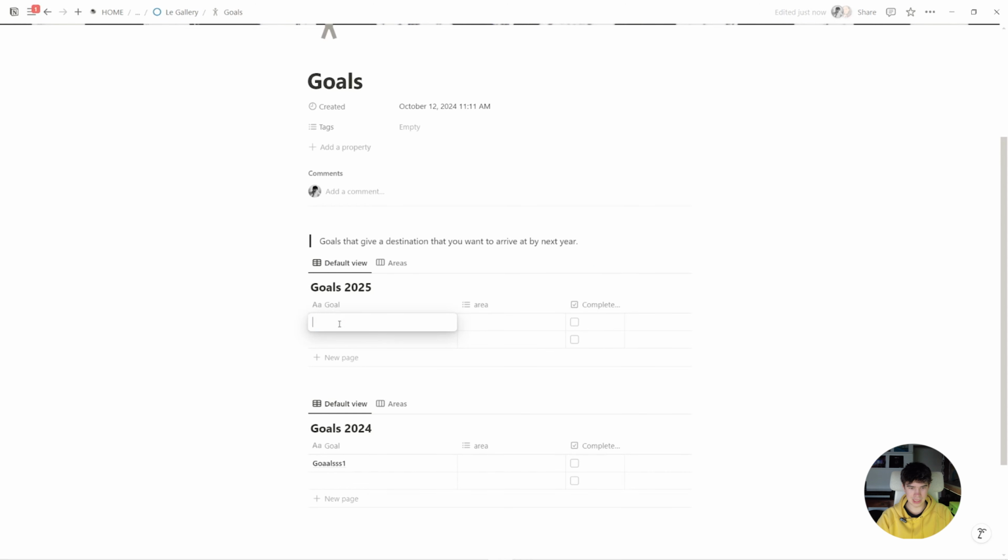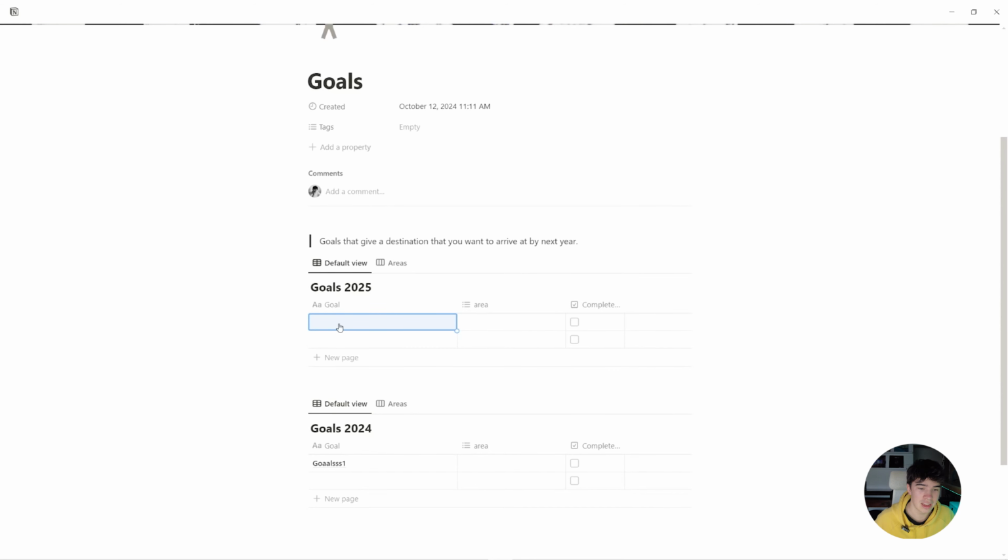And now what you want to do is set those goals. I kept this database as simple as possible because one thing I realized with Notion is if you start overcomplicating things, you're not going to use your systems. So this only has 3 properties, and it only needs 3 properties. Number 1, define your goal. Remember that it's a SMART goal. SMART stands for specific, measurable, achievable, relevant, and time-bound.